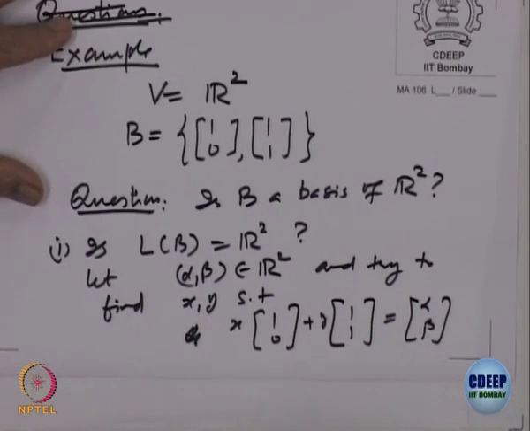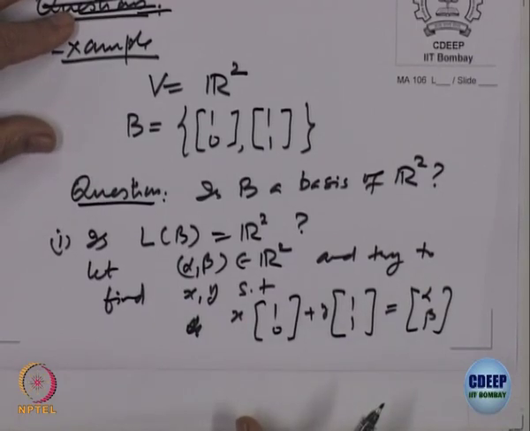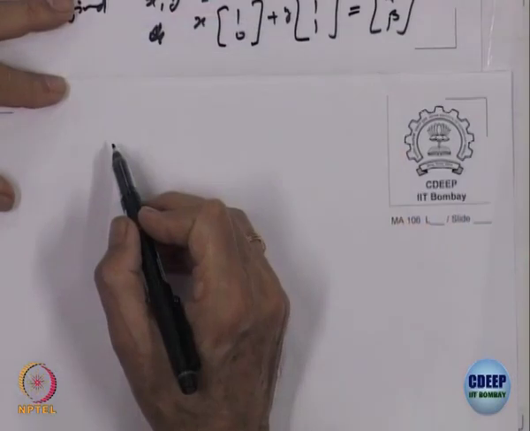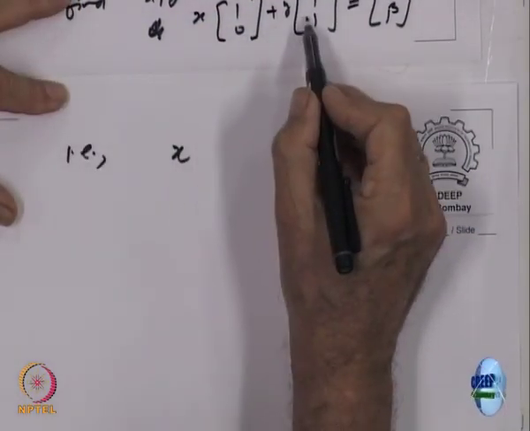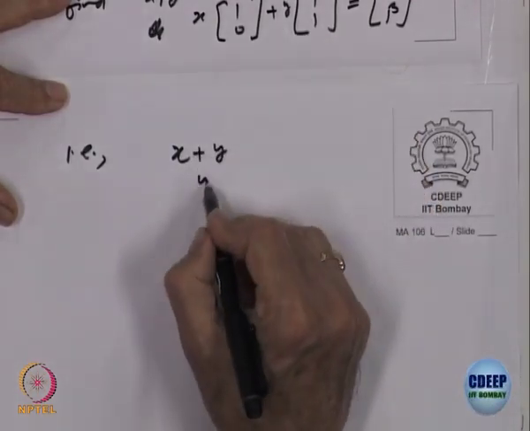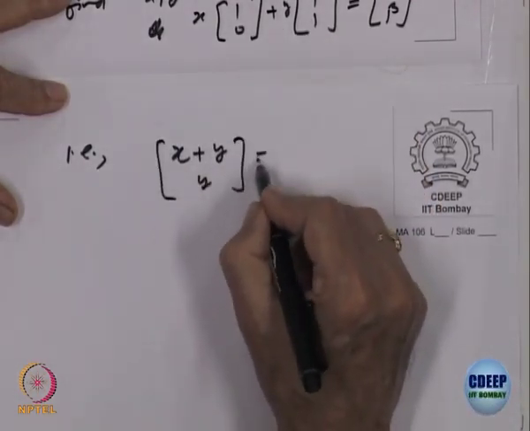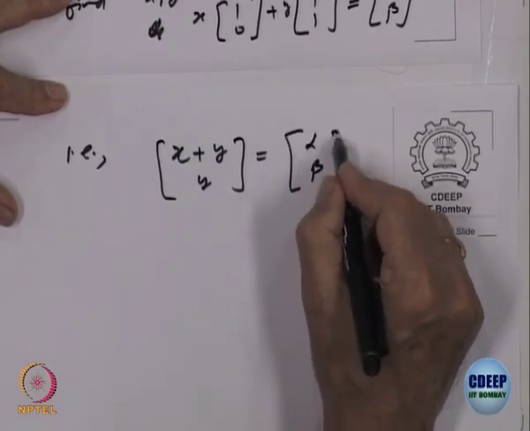That is what it will mean to say that R 2 can be obtained as a linear span of the vectors in B. So, let us check whether this is possible or not. The left hand side gives me x plus y and y, equal to alpha beta.